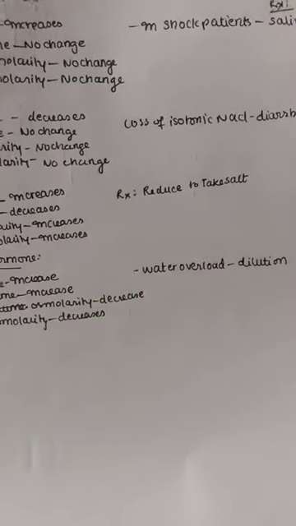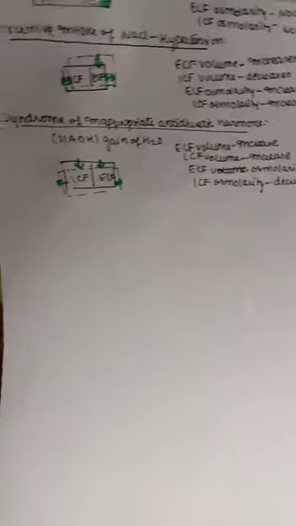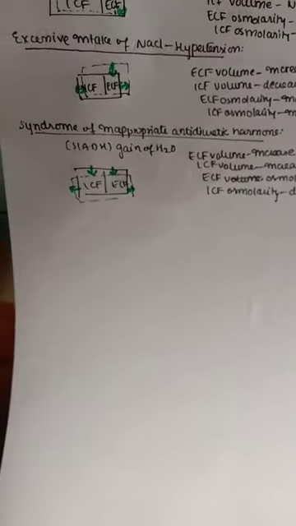Remember that even intracellular fluid osmolarity increases. So here the treatment is mainly to reduce the salt intake. And now we are going to see the syndrome of inappropriate antidiuretic hormone. First we need to know the normal function of antidiuretic hormone. It mainly reabsorbs sodium and chloride, and it also prevents the dilution of urine. By this diagram we'll try to guess.